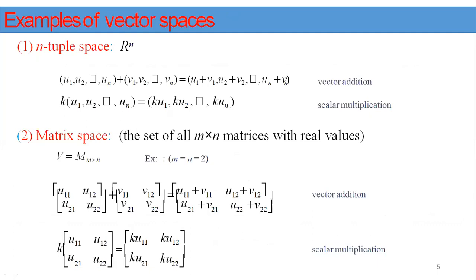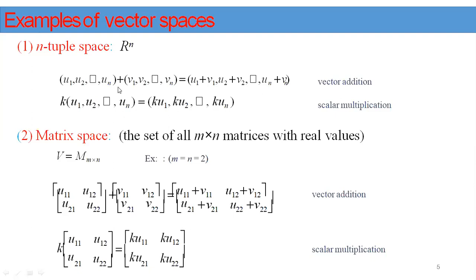Some more examples of vector spaces. R to the power of n. R to the power of n is an n-dimensional space. It contains the vectors having n tuples. If we take the example, u is equal to (u1, u2, and so on, un). These are the n-tuple space. So how do we prove whether R to the power of n is a vector space or not?